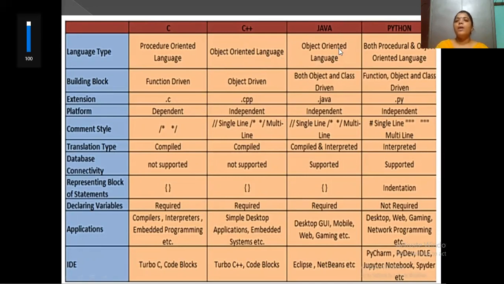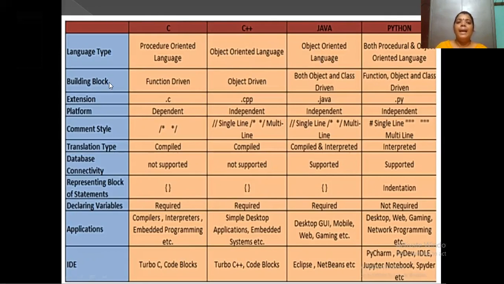Next, Java is also called object oriented language. Next, Python is both procedural and object oriented. As I have said earlier, Python is a programming language and also a scripting language. Both scripting and programming are used in Python. That is the big advantage compared to other programming languages.